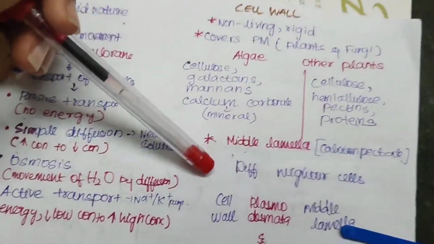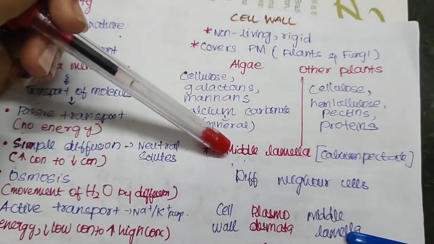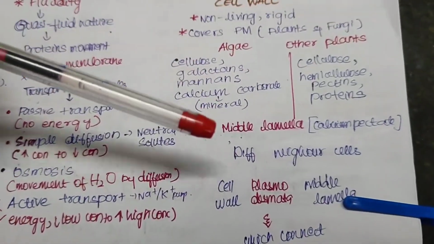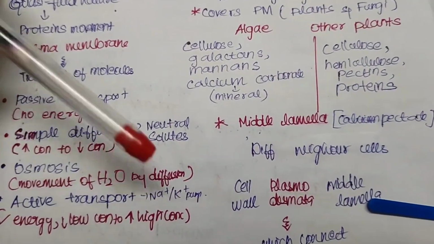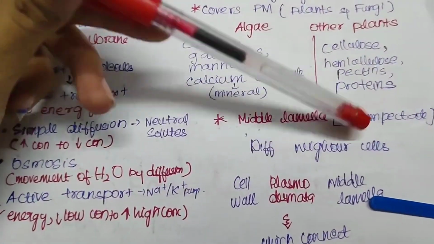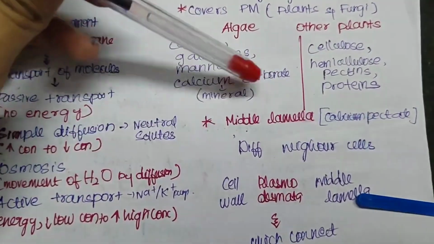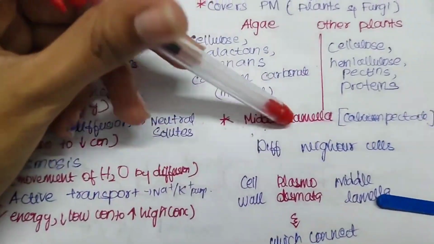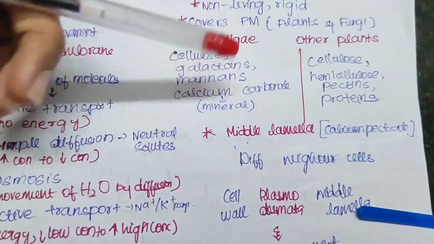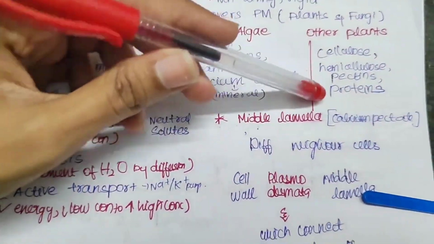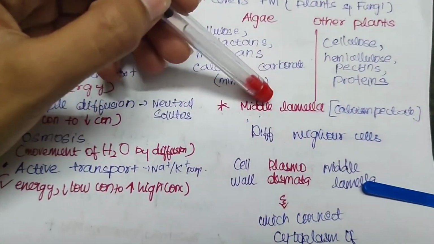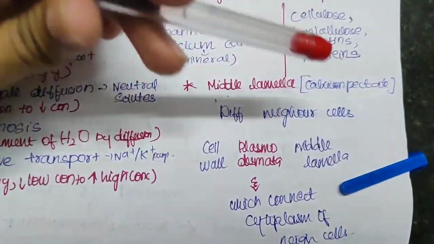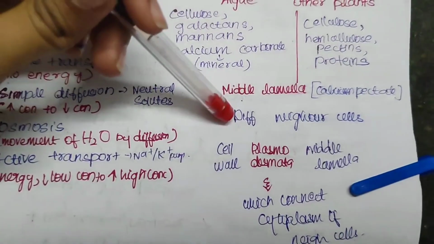And we have the middle lamella, which glues or connects the different neighboring cells. With the help of the middle lamella, the different neighboring cells are connected together. This is the use of the middle lamella, and it is made up of mainly calcium pectate. What is the middle lamella? It connects the different neighboring cells.